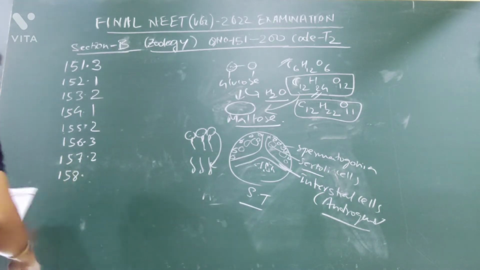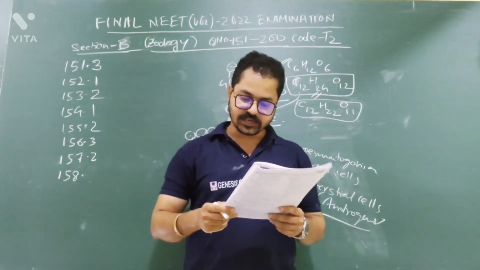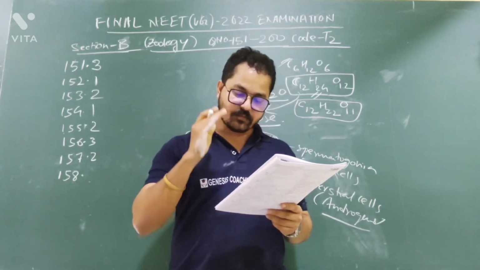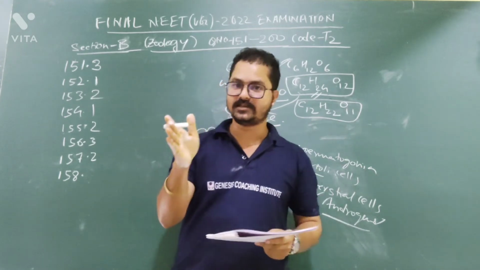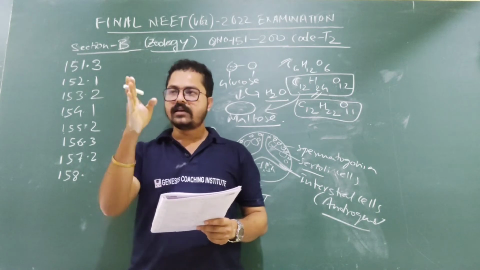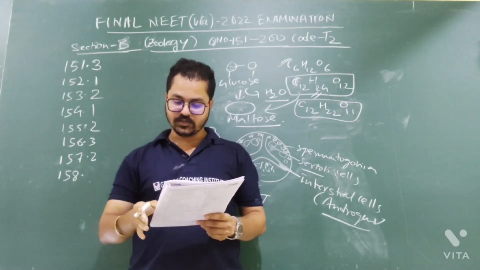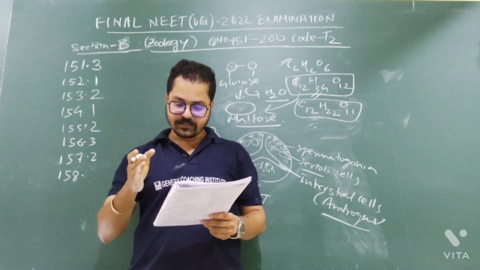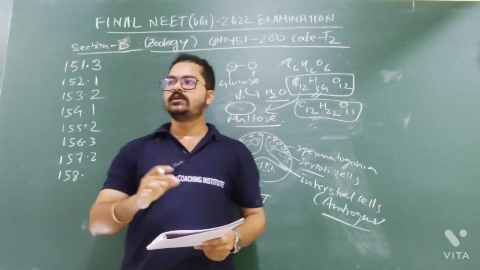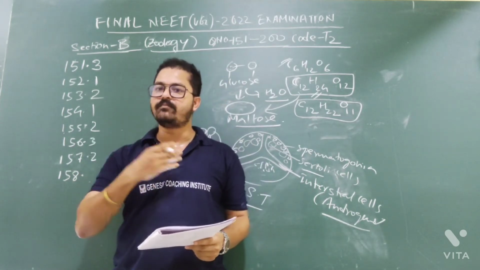Now question number 158. Natural selection where more individuals acquire specific characters. More individuals are acquiring specific characters, not general characters. They are acquiring some unique characters other than the mean character or the average value. This leads to what? Disruptive change, random change, stabilizing change. It is not stabilizing change, because when the change is occurring, that change, for me, is unique.